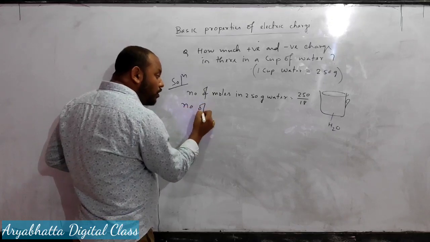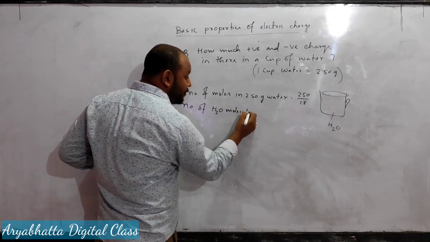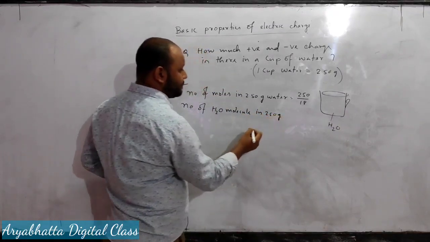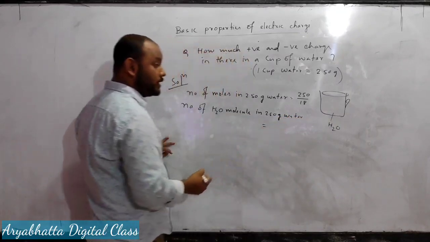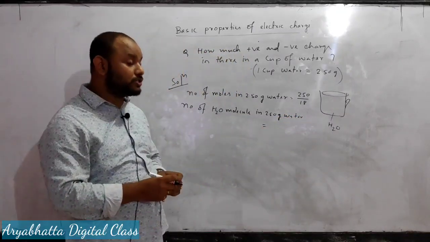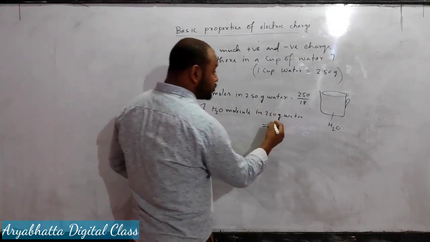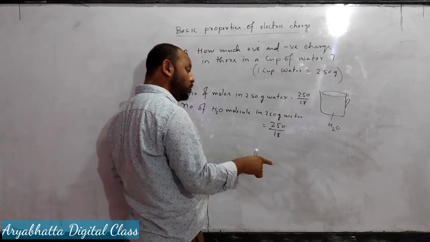Then the number of H2O molecules in 250 gram water is equal to how much? 1 mole means how many molecules? 6.02 into 10 to the power 23, and there are 250 divided by 18 moles.